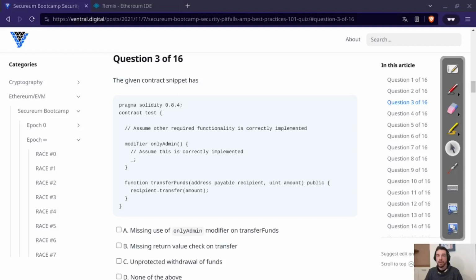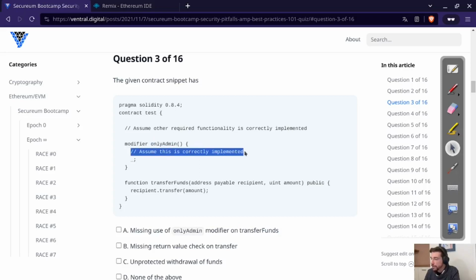Let's continue with question number 3 of race number 0 of the Secureum Bootcamp. So we again have a little snippet here, and it says the given contract snippet has a missing use of only admin modifier on transfer funds. So we have an only admin modifier, and we are to assume that this is correctly implemented.